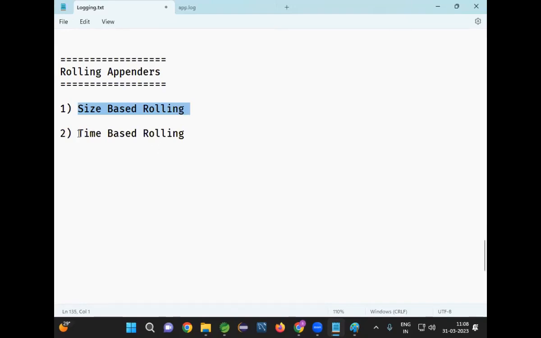And the second approach is time-based rolling. Every day, for every 24 hours, one new log file should be created. So March 13th logs, one file. March 14th logs, one file. March 15th logs, one file. March 16th logs, one file. Like that, files will be available. Whenever we are configuring size-based rolling and time-based rolling, how many log files will be created? Lots of files will be created. When multiple log files are being created, we will go for a retention period.